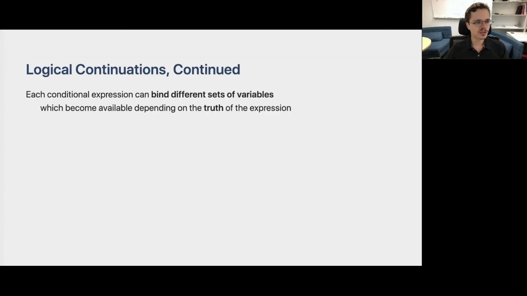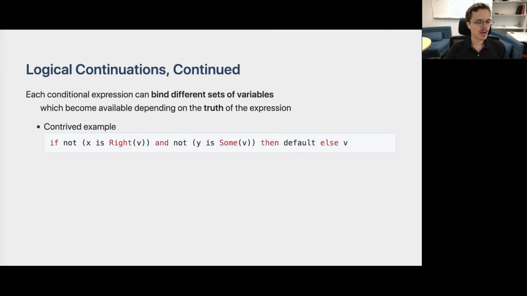Importantly, each conditional expression can bind different sets of variables which become available depending on the truth of the expression. And here's a contrived example to illustrate this principle. The following expression is well typed, perhaps surprisingly. We are testing whether a given value x is not of the shape right of v, and if a value y is not of the shape sum of v, in which case we return a default value. Otherwise, we return v. So how does that make sense?